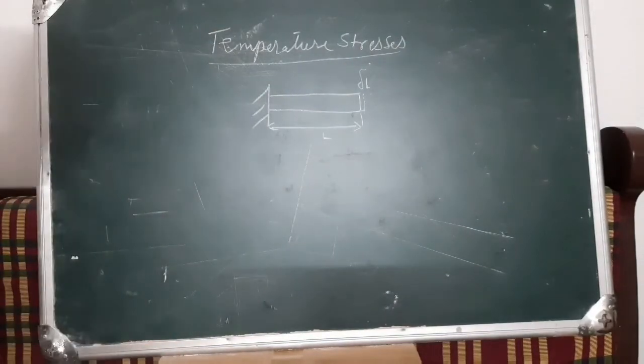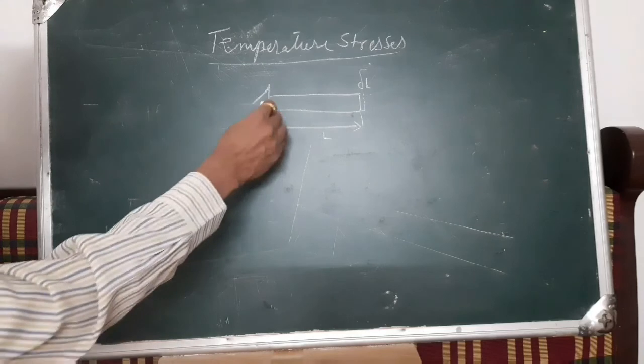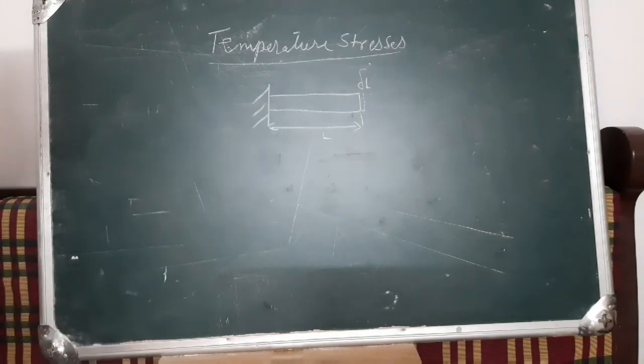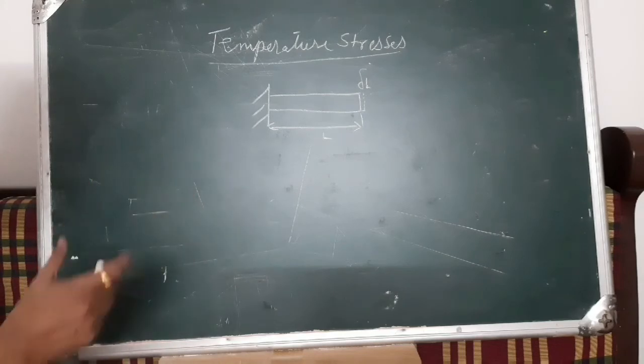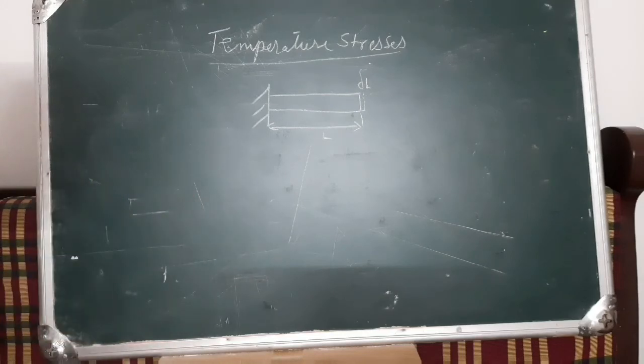We see if a particular bar is heated. Take any bar, square, whatever the cross section may be. If you heat it, what happens? We say in that case the bar after heating will expand. Why will it expand? Because it is a property of every material. When it is heated or cooled, it may increase or decrease in length depending on the temperature.